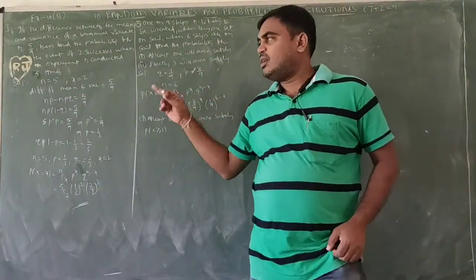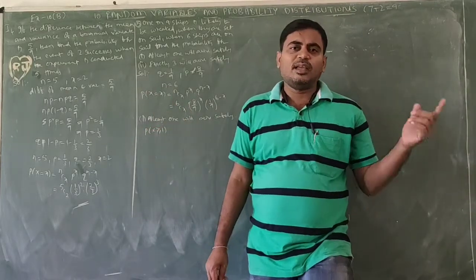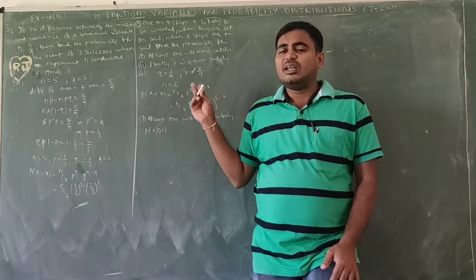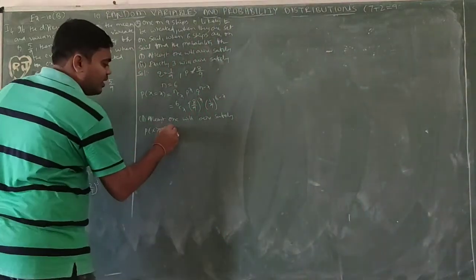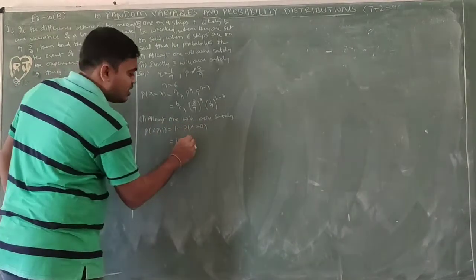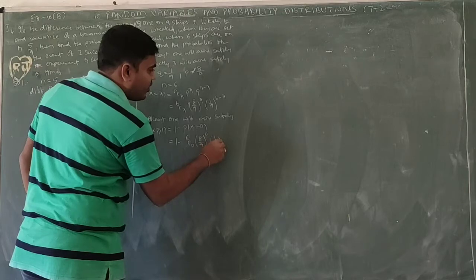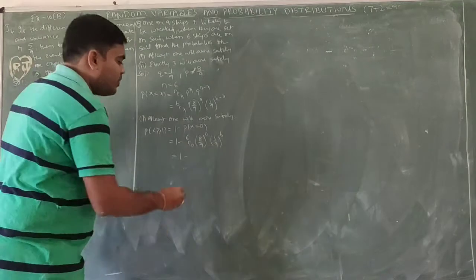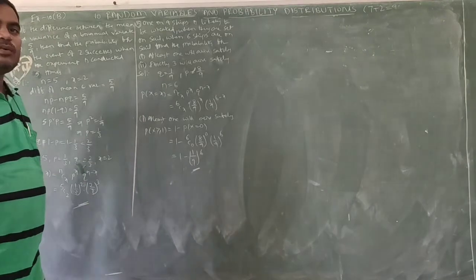At least one means 1 or more, so we are finding the probability of 1, 2, 3, 4, 5, 6. Among 6 ships we are excluding only 0, so it is the total probability minus the probability of 0. P of x equals 0. So 1 minus 6C0 (8/9) whole power 0 (1/9) whole power 6 minus 0, which is 1 minus (1/9) power 6. This is P of x greater than or equal to 1.